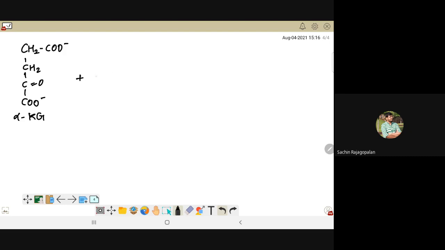I need coenzyme ASH, I will need NAD, I will need TPP, I will need lipoic acid, I will need FAD, and I will need magnesium. Remember, we used to say that you have 5 coenzymes and Mg2 plus is the cofactor in PDH complex. Same thing is happening here also.